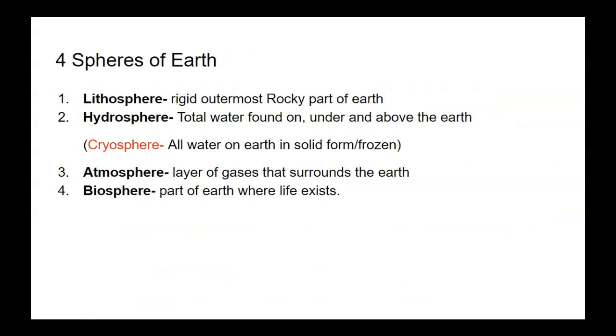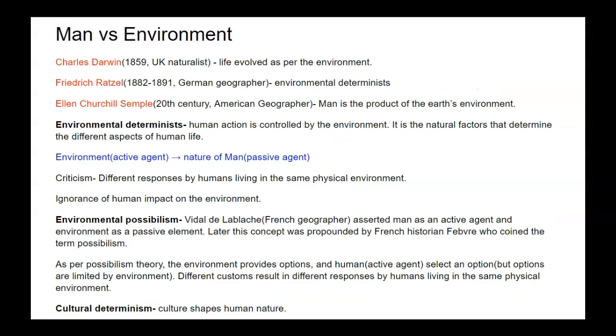Next are the four spheres of Earth. First is lithosphere. Lithosphere is the rigid outermost rocky part of Earth. Second is hydrosphere. Hydrosphere is the total water found on, under, and above the Earth. And cryosphere. Cryosphere is basically part of hydrosphere. It is all water on Earth in solid form or frozen. Third is atmosphere. Atmosphere is the layer of gases that surrounds the Earth. Fourth is biosphere. Biosphere is the part of Earth where life exists. We will discuss these four terms in geography, so we will see it in the geography lecture.